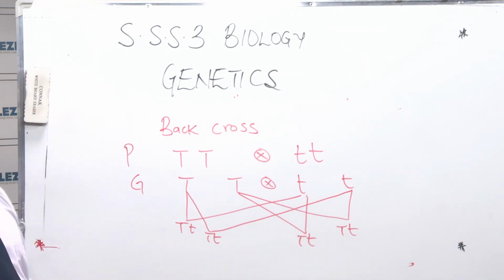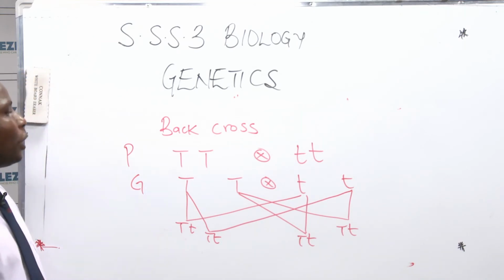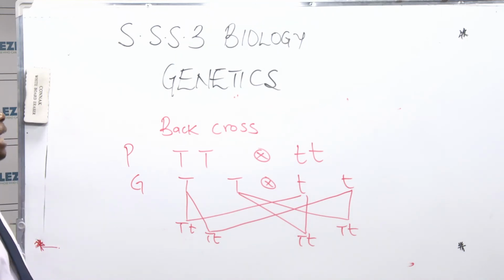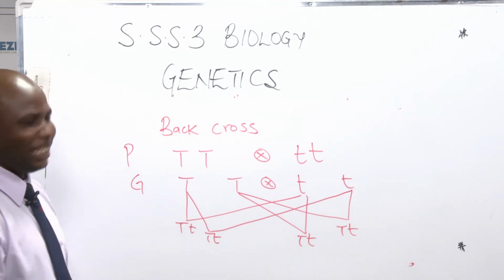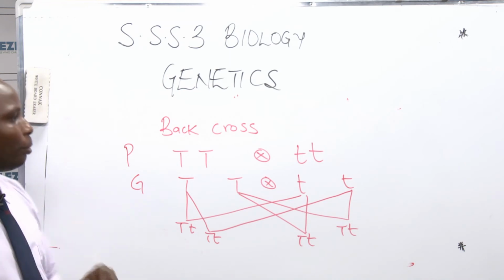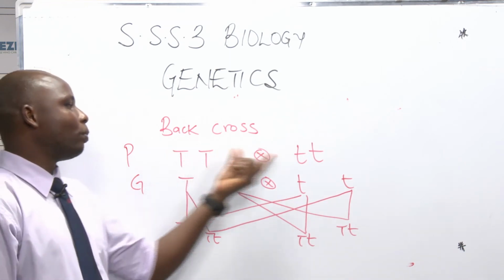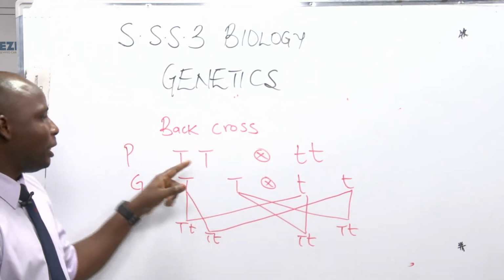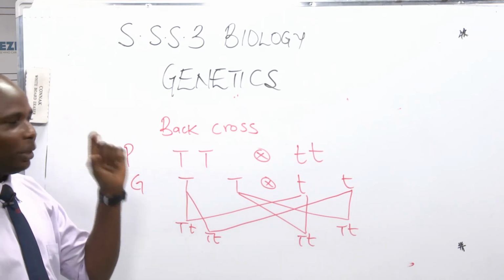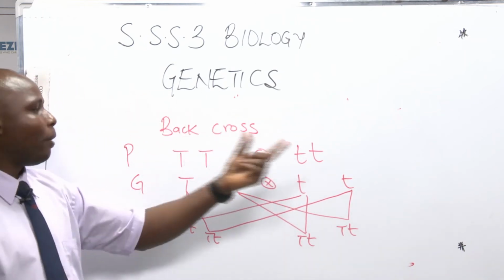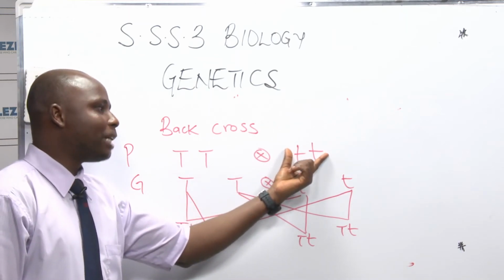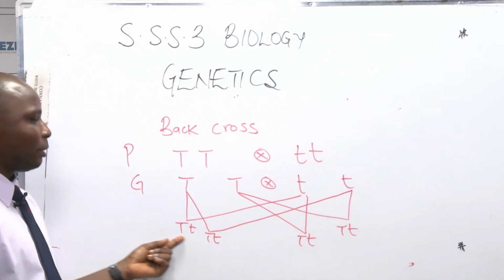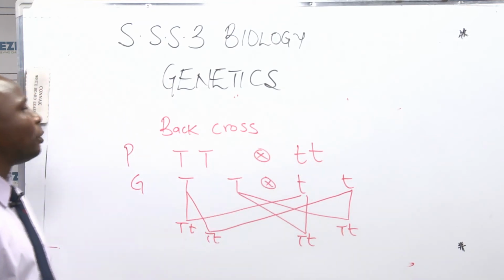So when you are asked to give a backcross, it means go back to the parent and look for the one that has homozygous recessive. Two terms: homo, meaning it must be the same. Both parents are homozygous. But the question says recessive. This is dominant. Don't forget, capital letter is dominant and small letter is recessive. Now, the homozygous recessive one, backcross means take it and pick one of these children, cross them together, and see what you are going to have.